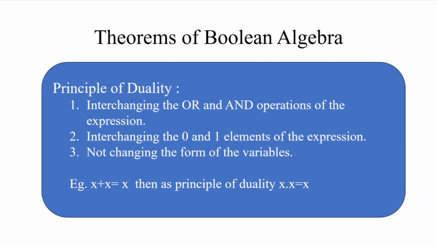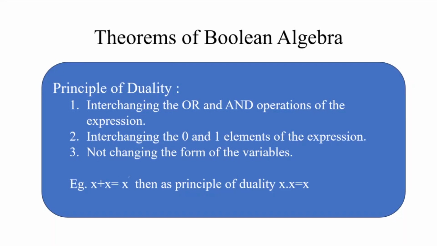The principle of duality says that we interchange the OR and AND operations of the expression, interchanging the logical value 0 with element 1 and 1 with element 0 in the expression, but not changing the form of variables. Simply, the variables are present in a Boolean expression either in unprimed form or primed form. Here we do not change the form of variables.